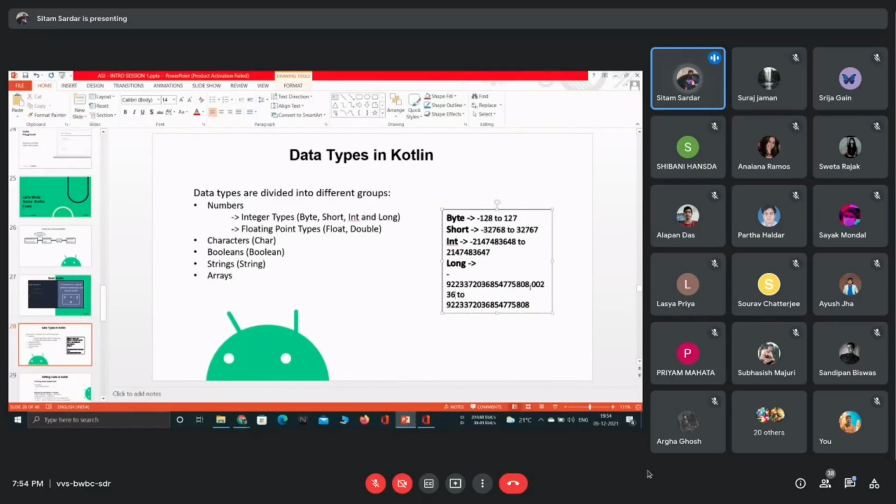To store this kind of decimal places, we basically use float and double. It is preferable to use double rather than float, because float can't store as many decimal places as double can.